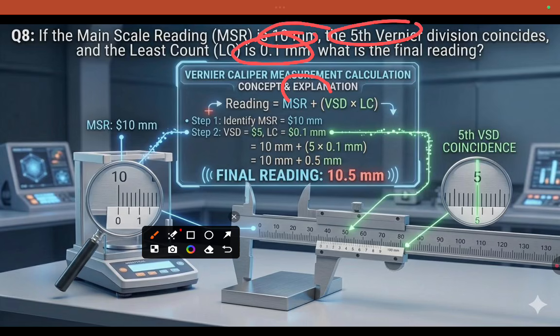Replace the values. Main scale reading is how much? 10 millimeter. Vernier coincidence is how much? 5. Least count is 0.1 millimeter. After putting the values, you will get 10.5 millimeter. Like that we will measure. This is called the main scale and this is called the Vernier scale. Vernier calipers are used to measure the diameter, internal diameter, external diameter, and depth of an object or device.